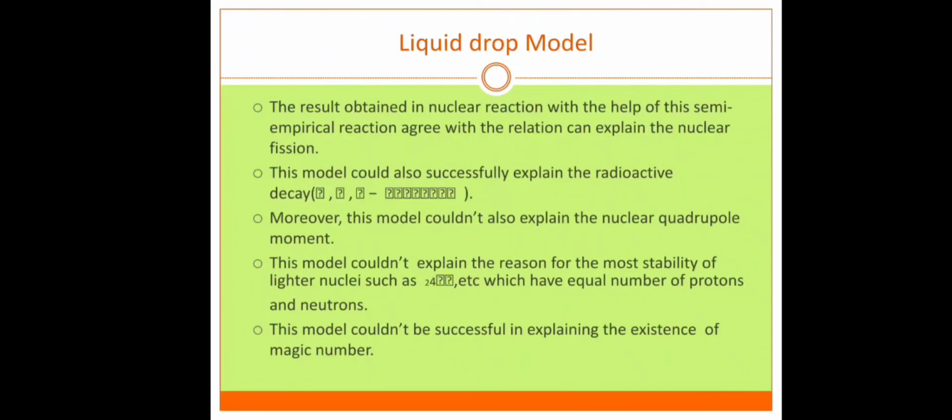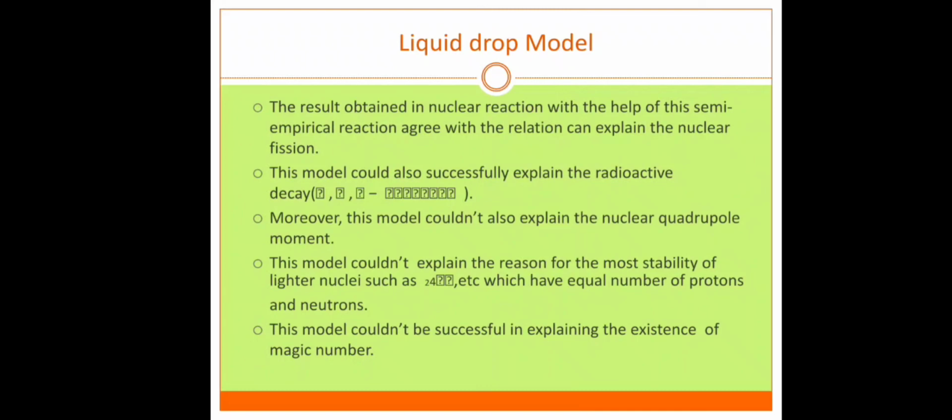The result obtained in a nuclear reaction with the help of the semi-empirical relation agrees with experiment, and the relation can explain nuclear fission. The model also successfully explains radioactive decay like alpha, beta, gamma emissions.